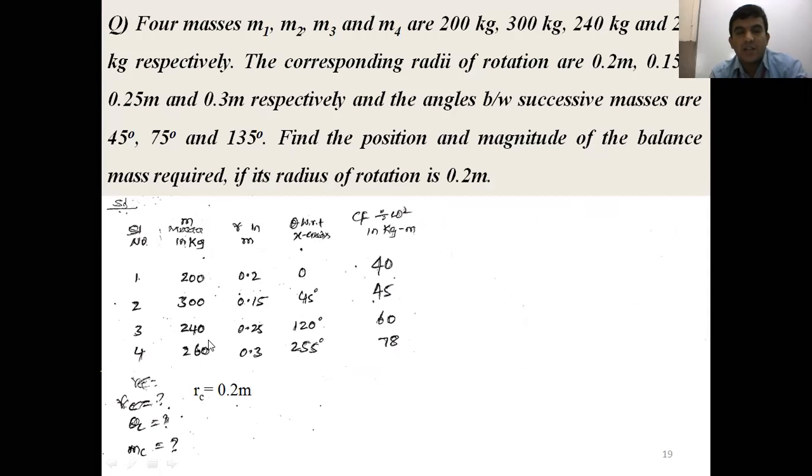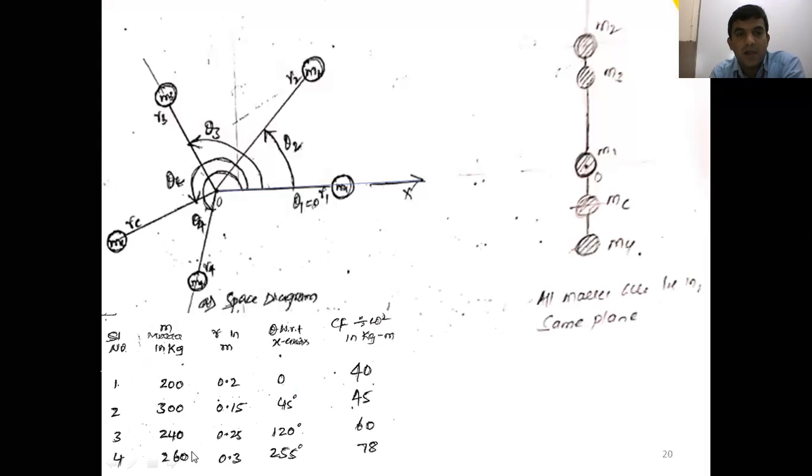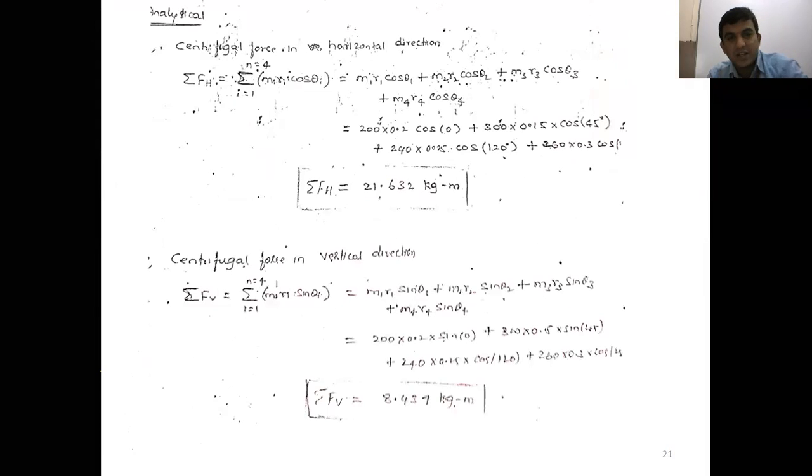In the last class we solved this problem. The four masses are located, and these are the quantities m1, m2, m3 and m4. The radius of rotation we also know, and the orientation with respect to the x-axis we also know. Then we multiply m into r and get the centrifugal force divided by omega square. Now the value of rc is given as 0.2 meter. Our aim is to determine theta c and mc, meaning the counter mass orientation and the quantity of the counter mass. So we solved the analytical method here, right?